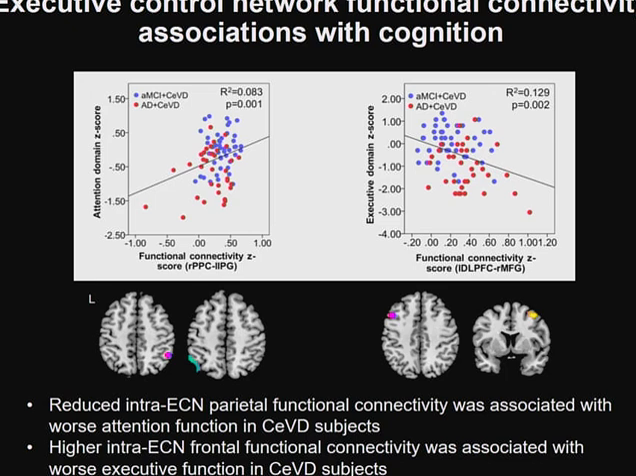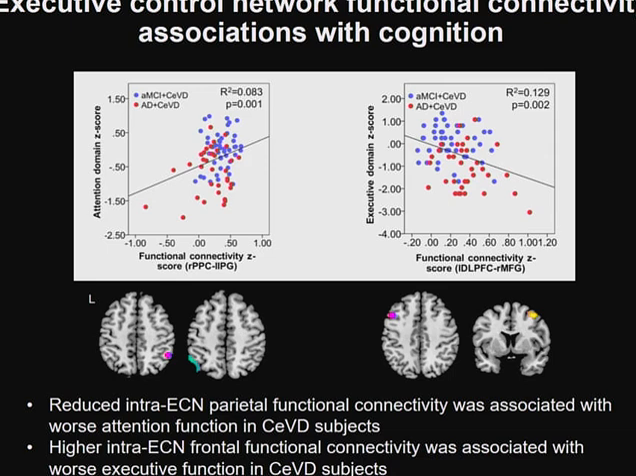For the executive control network functional connectivity, we found that reductions in the parietal functional connectivity were associated with attention, whereas increases in frontal functional connectivity were associated with executive function, both in the CVD groups. Here, instead, we found that executive network functional connectivity associations with cognition were primarily found in the CVD groups. So here we had a sort of divergence in terms of associations with cognition between CVD and non-CVD groups.